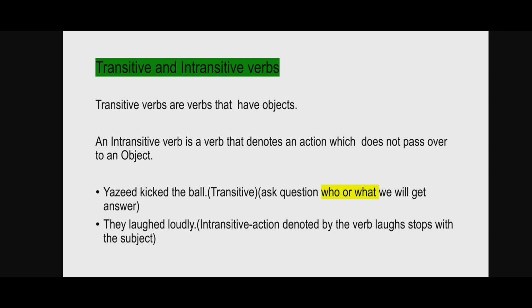Now, the second sentence: they laughed loudly. Here there is no object, so laughed is an intransitive verb.